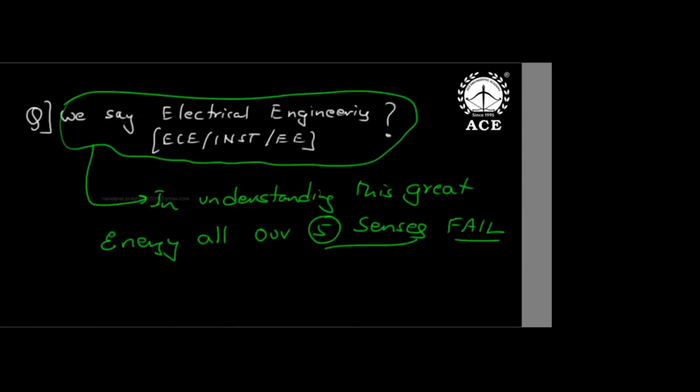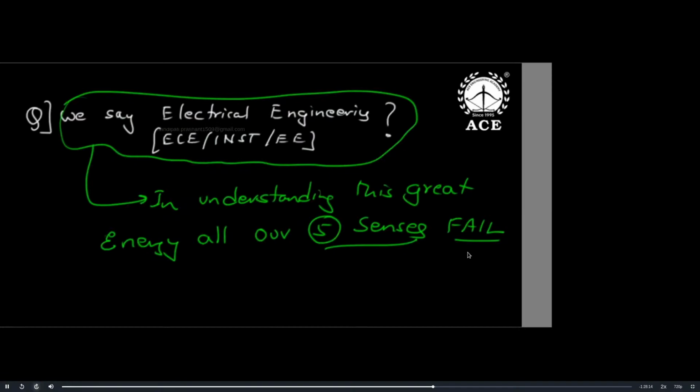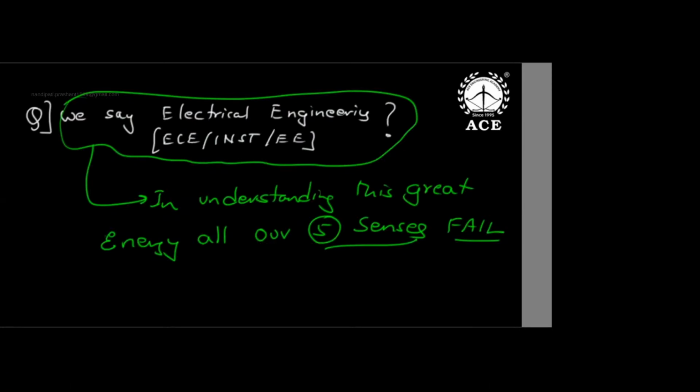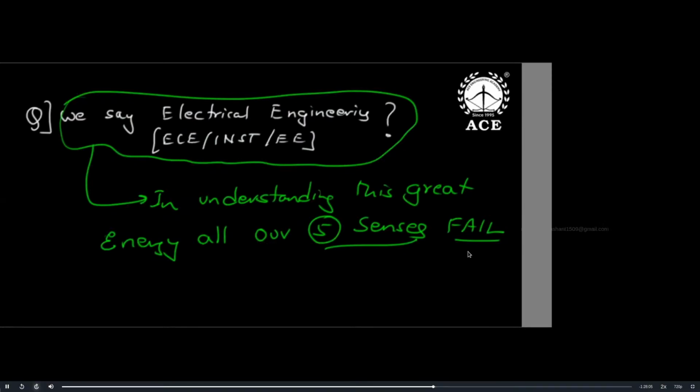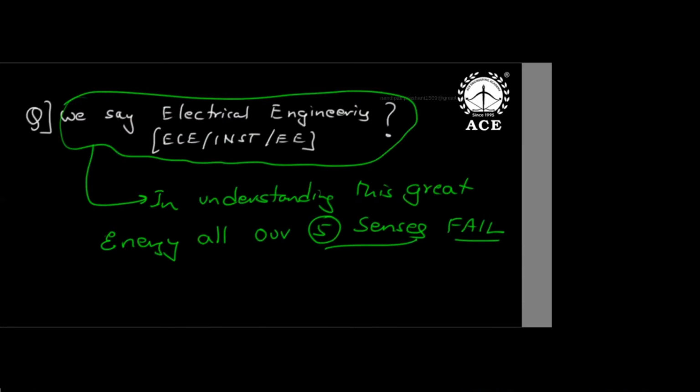Now, why is electrical engineering tough? Many say electrical science and EM stuff are confusing. The reason is that our senses fail to support us. Sense of touch, sense of vision, nothing will help us. So how do we learn this?